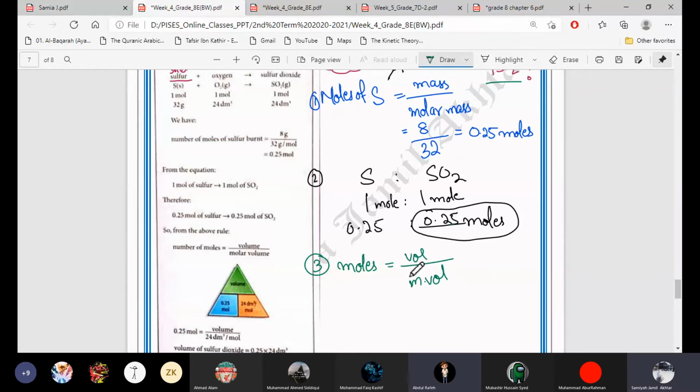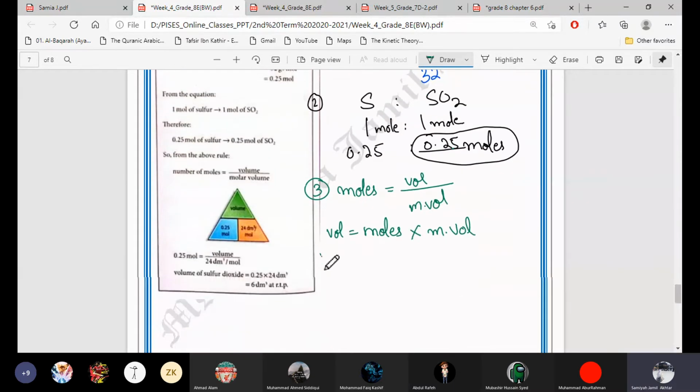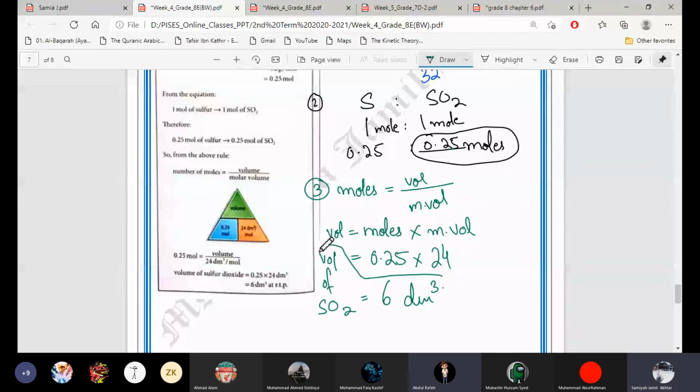This is the formula of moles, and to find the volume, we take moles to the other side, so volume equals moles multiplied by molar volume. Moles 0.25 multiplied by the molar volume, which is 24. The answer is 6 decimeter cube. So we got the answer.